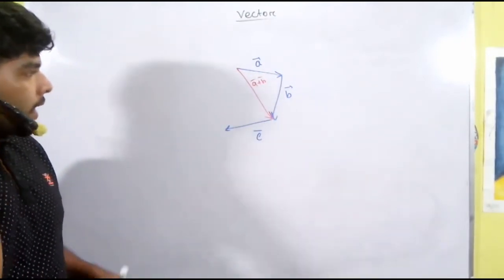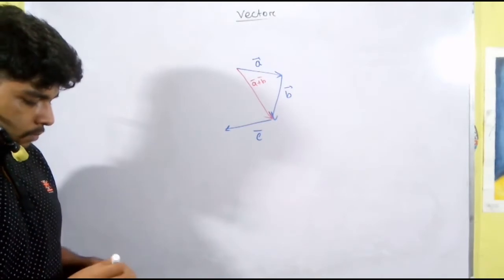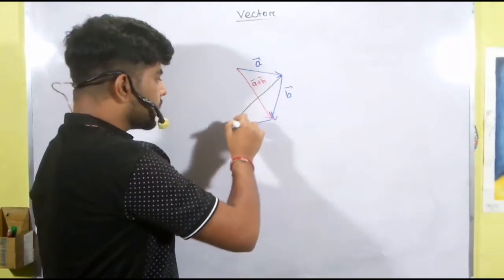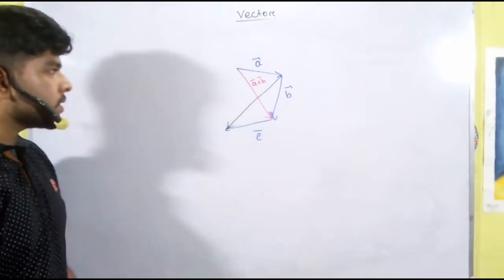And what is B plus C vector? Starting from the tail of B, join at the head of C. This is the B plus C vector, right?